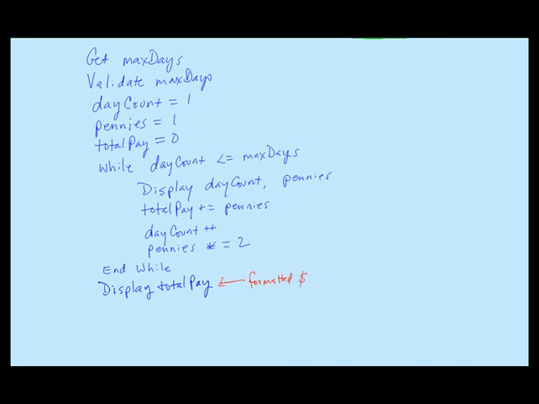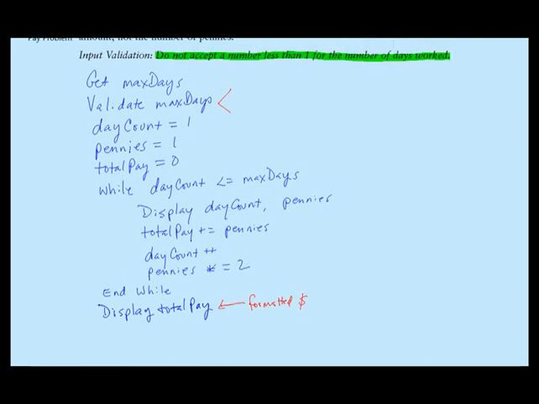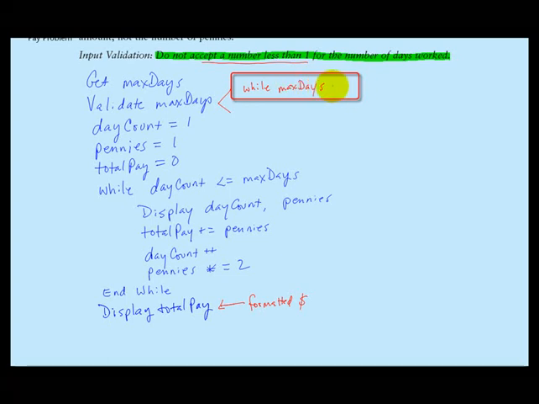Okay, now let's take a closer look at this part of the algorithm, and that is to validate max days. Once the user has entered a value for max days, then we're told not to accept a number less than 1. Well, we're going to write another while loop that says while max days is less than 1.